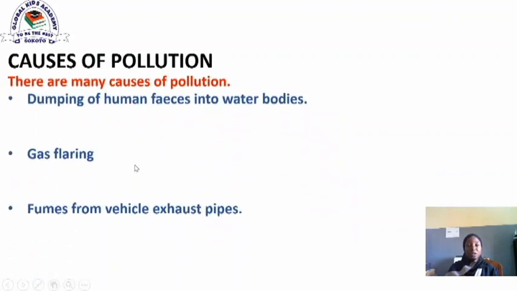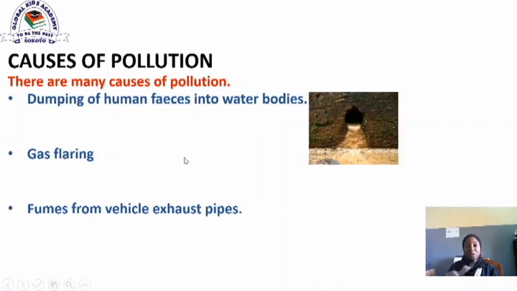The next one is dumping of human feces into water bodies. You can see from the picture here, the pipe has been channeled into the water bodies, and this pipe is from a toilet also, where human feces are being passed to this place, and this water is contaminated. It is not good for any form of household use.